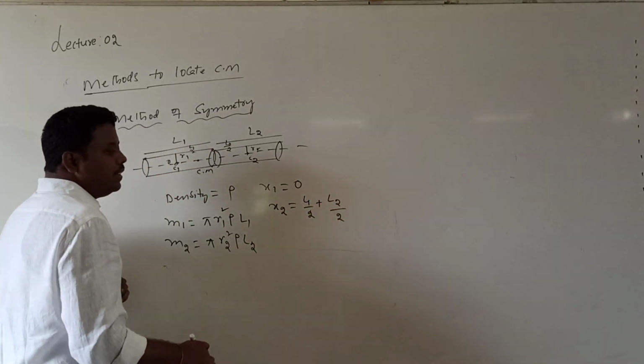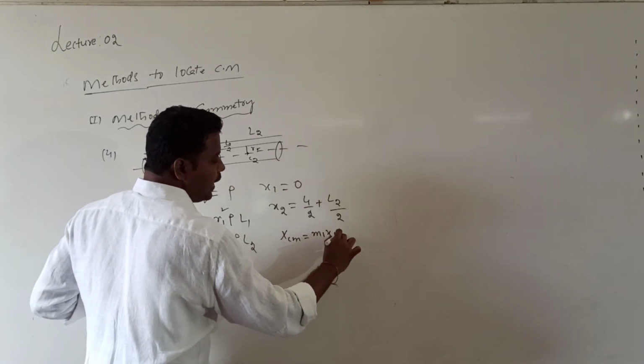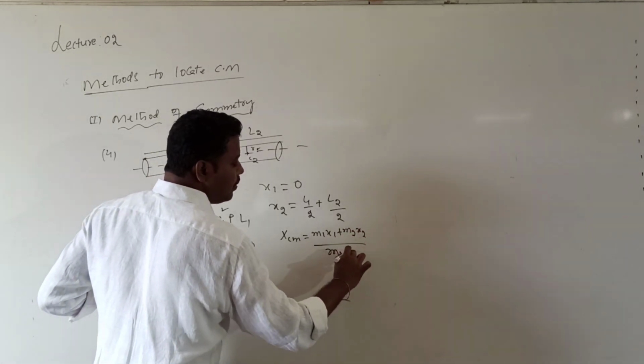Correct? Then substituting these values in the formula, XCM is equal to m1 x1 plus m2 x2 divided by m1 plus m2.